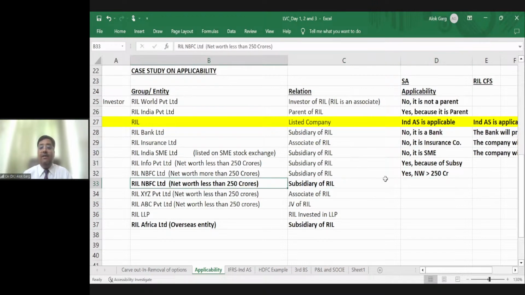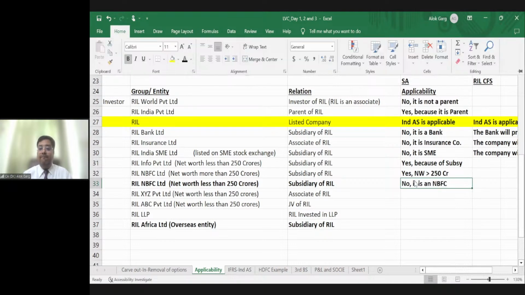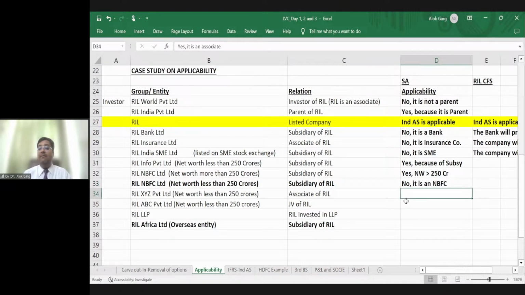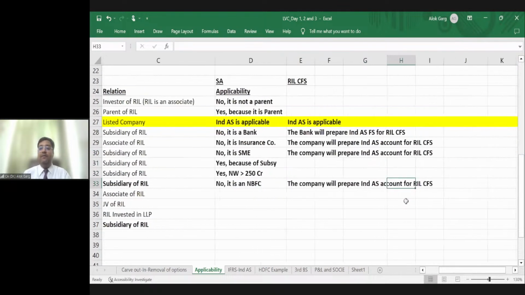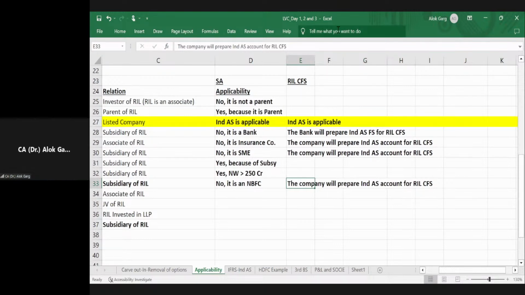In this case, since the net worth is less than 250 crore, Ind AS will not be applicable to such NBFC. Is that clear? So it is an NBFC, but the company will prepare the Ind AS accounts for RIL CFS, right? Is that clear?